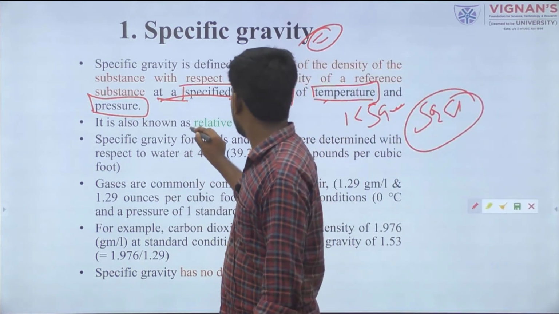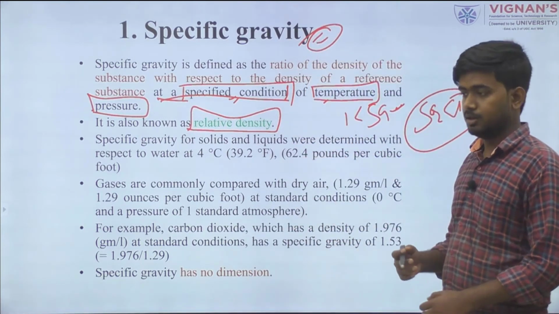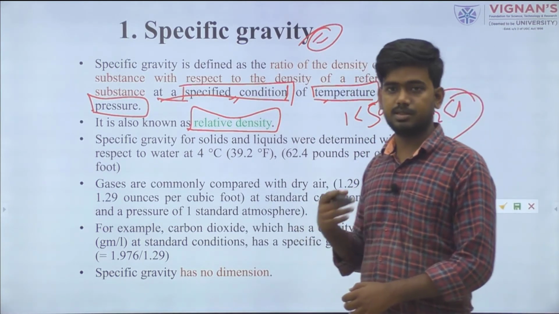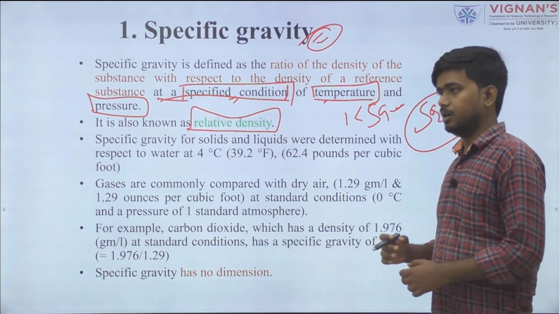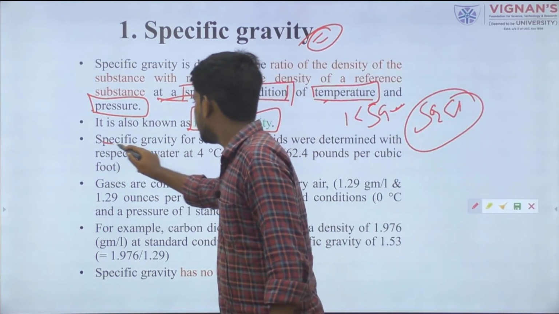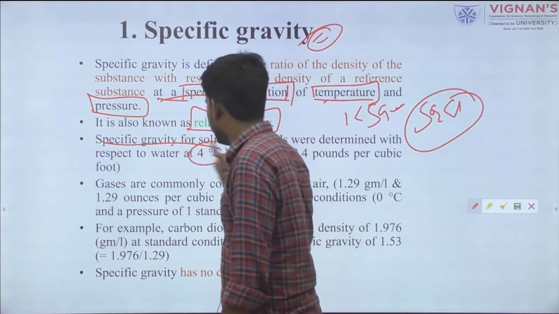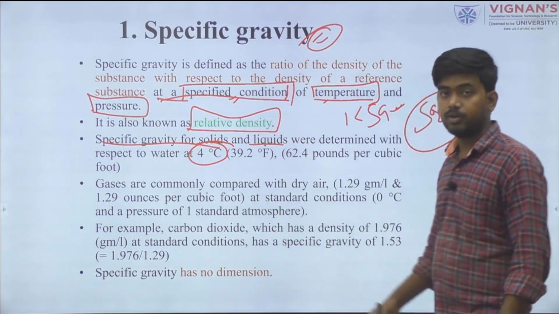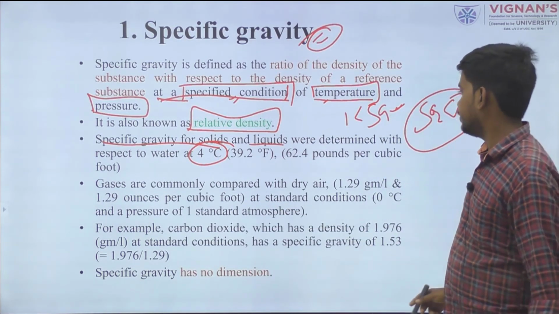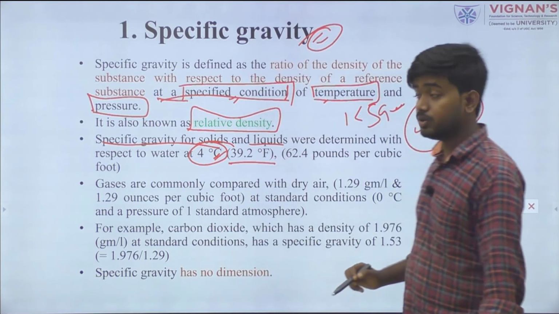It is also known as relative density, because it is the ratio of two densities: the density of the substance and the density of a reference sample, or water. For solid or liquid materials, when we take water as a reference sample, we consider 4 degrees Celsius. In Fahrenheit, it is written as 39.2 degrees Fahrenheit.